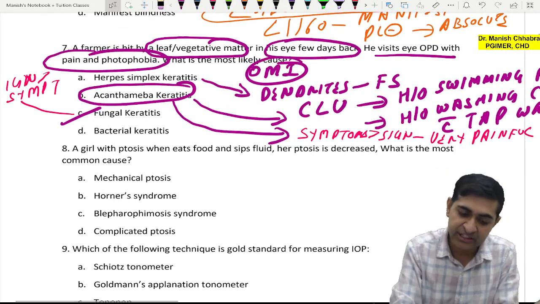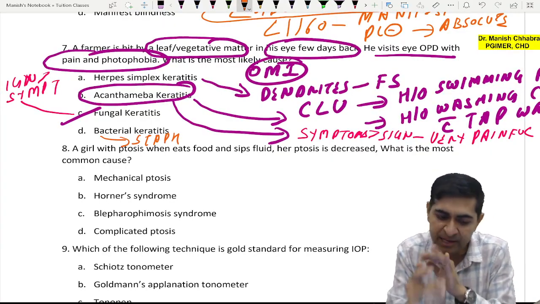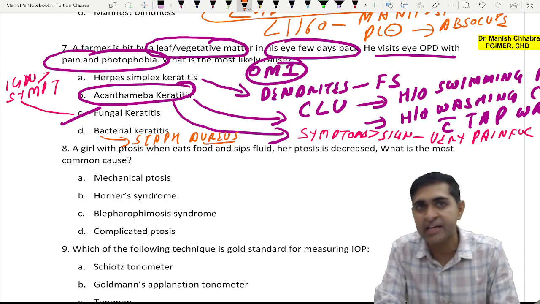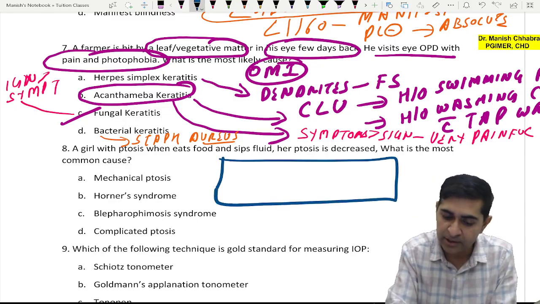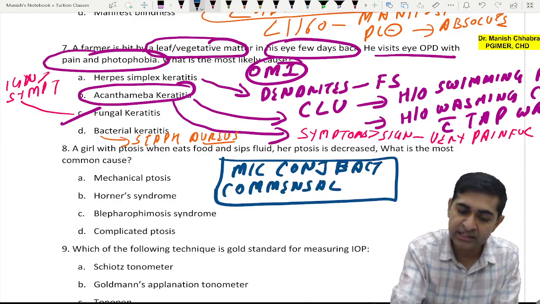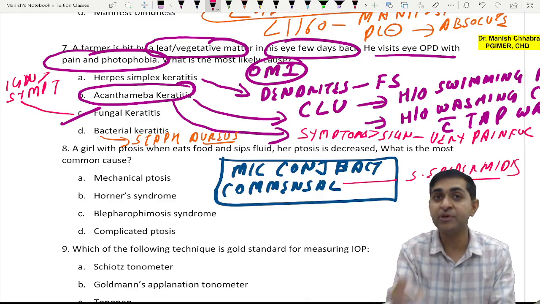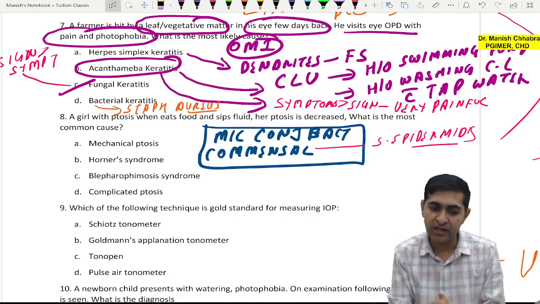Okay. All right. And bacterial keratitis, can you tell me the most common organism causing bacterial keratitis? It is Staph aureus bacterial corneal ulcer. It is Staph aureus, Staph epidermidis. These are the most common organism. But most common conjunctival bacteria commensal. This is also your previous year question. That is your Staph epidermidis. It is Staph epidermidis, mind you. Okay, all right. Now next is, so I hope you have got the answer, right?